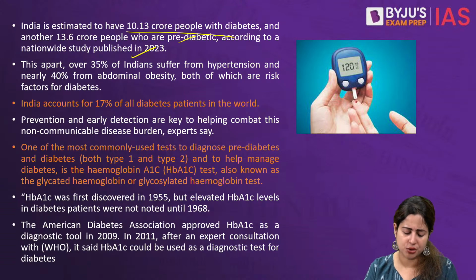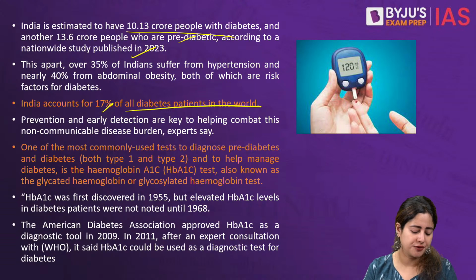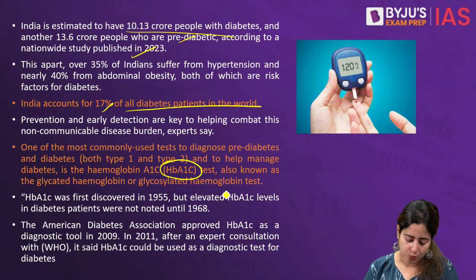This is what the article talks about, that India accounts for 17% of all the diabetes patients across the world. So if we talk about prevention and early detection as twin strategies to tide over this problem, then today this particular test in highlight, HbA1c, is doing wonders to combat the problem. Why is it different?